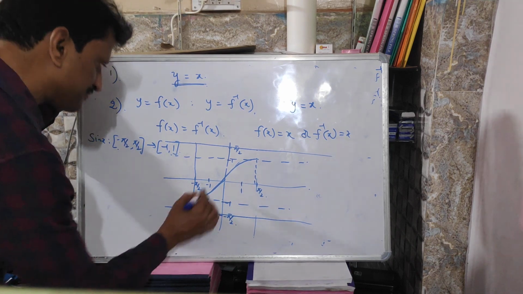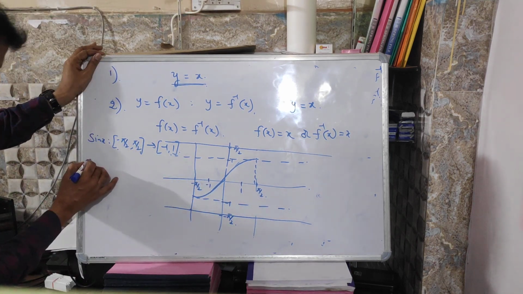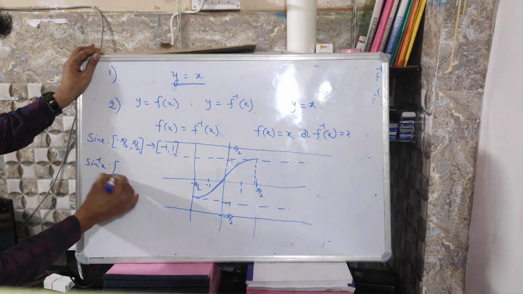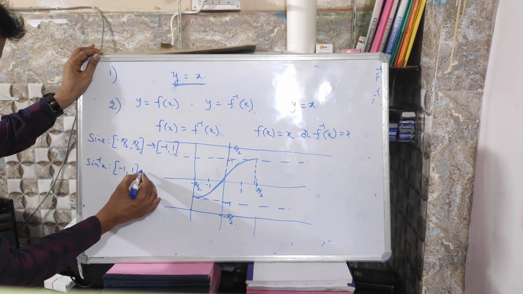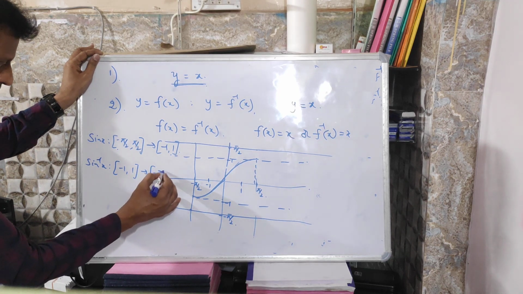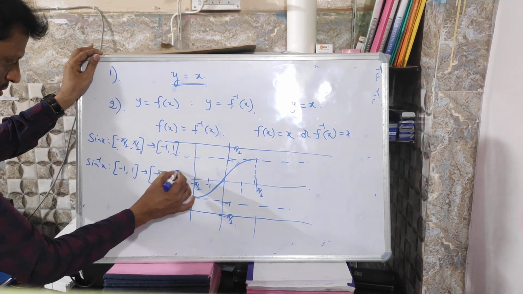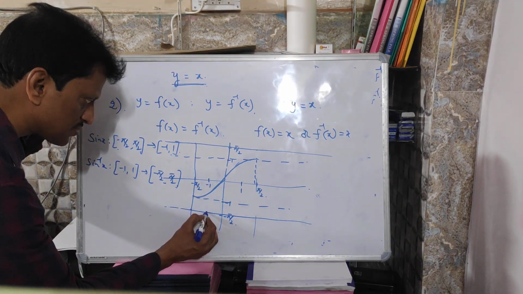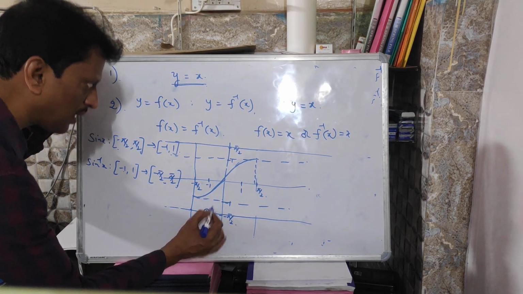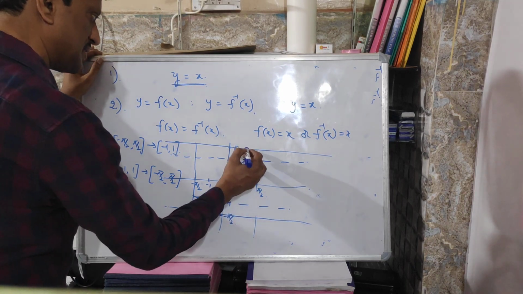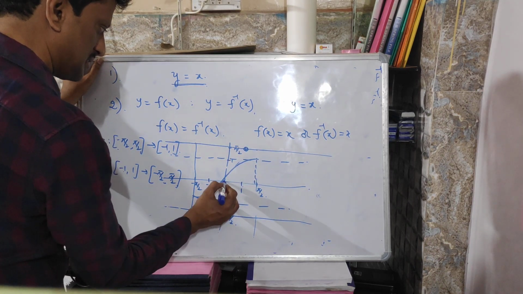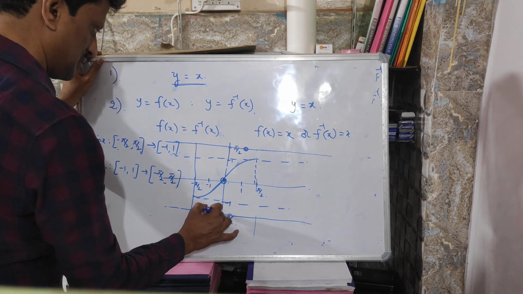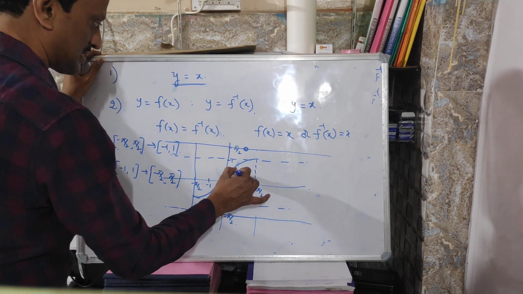If you take the inverse function sin inverse x, this is clearly one-one and onto, hence bijective. Sin inverse x maps minus 1 to 1 into minus pi by 2 to pi by 2. So sin inverse of minus 1 we will get minus pi by 2, and at 1 it is pi by 2, and at 0 it is passing through (0,0), so the graph will be like this.